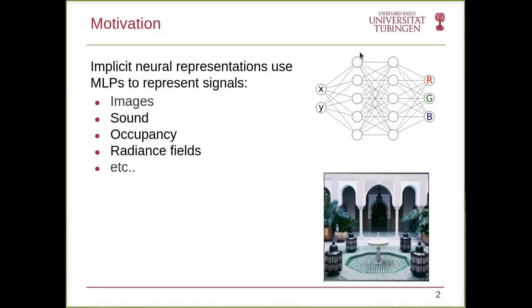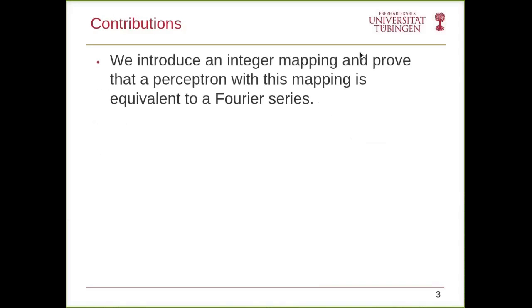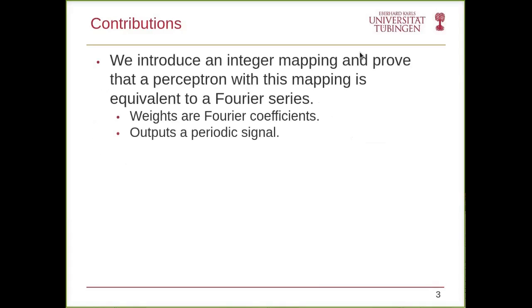In our work, we want to connect the implicit neural representation with Fourier series so that we'll have a better understanding of them and to benefit from Fourier series properties. We introduce an integer mapping and prove that the perceptron with this mapping is equivalent to a Fourier series, where the weights of the perceptron are the Fourier series coefficients and its output is a periodic signal.